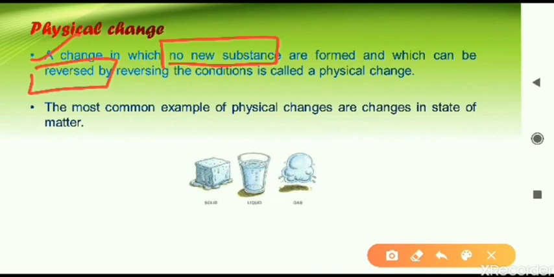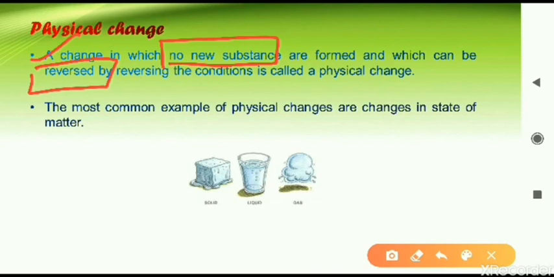Here I have marked two things in this definition. These are two important conditions for a physical change to happen. In simple words, we can break this definition into two parts. Physical change is that change in which nothing new is forming. First condition is that no new substance is formed. And the second important condition is that the change is reversible.